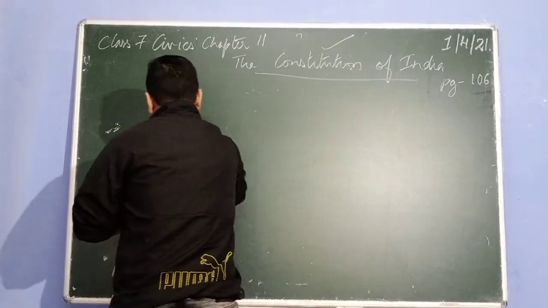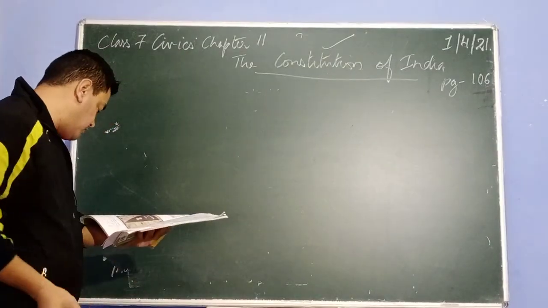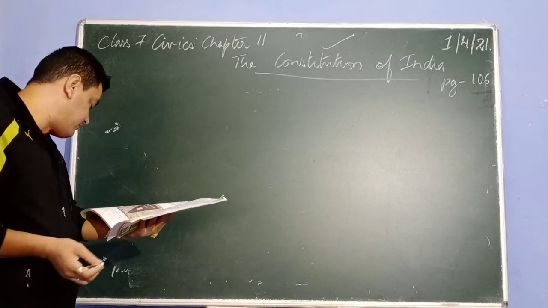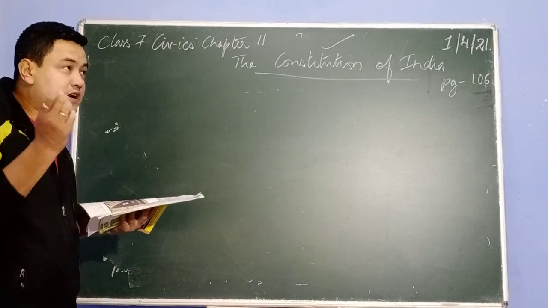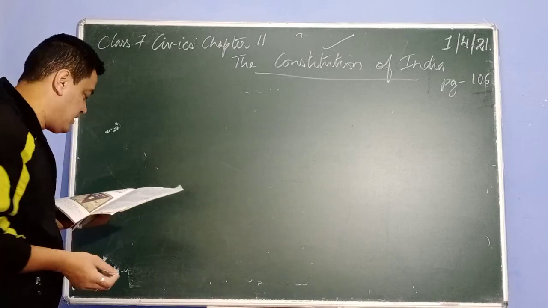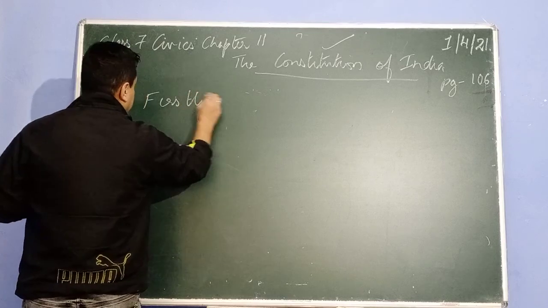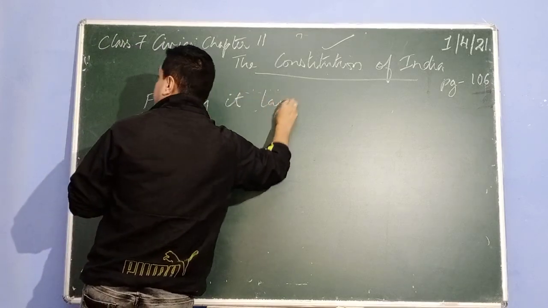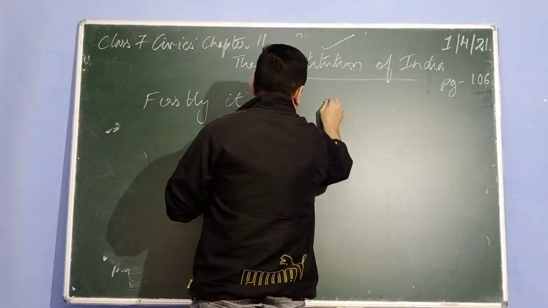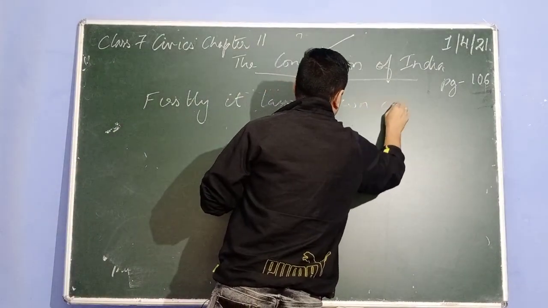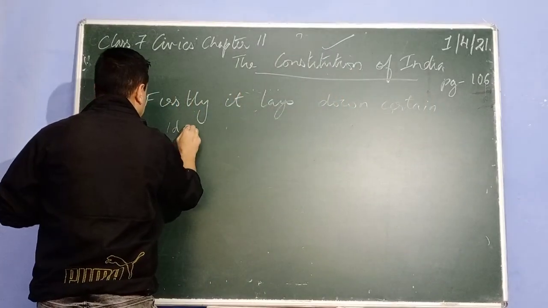In the second para, meaning of the constitution, we are studying that we have certain rules and regulations according to which a country is governed. But the constitution serves various purposes. Firstly, it lays down certain ideals.